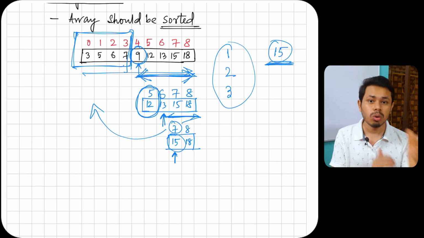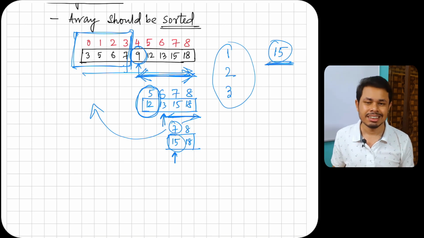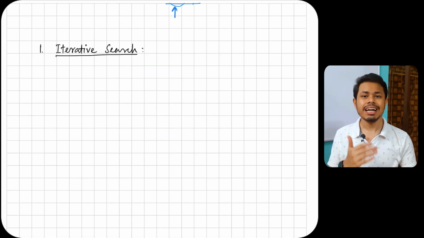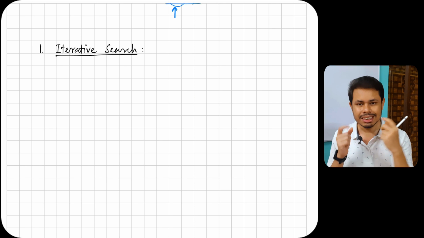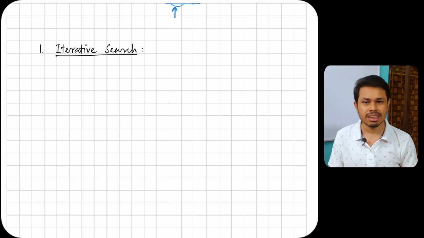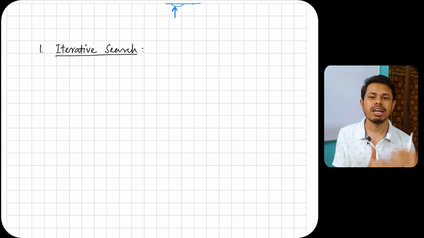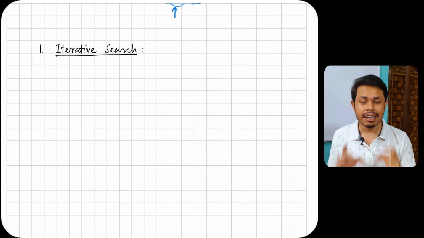So let's find out how to code it down, and after that we'll discuss the time complexity and how to calculate the time complexity of binary search. There are actually 2 types of binary search. One is iterative search, one is recursive search. What is recursion? We'll discuss later inside a video. In this video, I'll tell you a very brief story about how recursion actually works. First, let's see the iterative binary search.